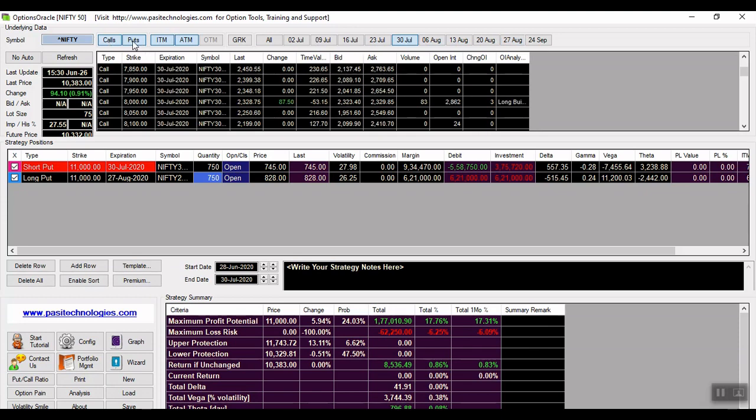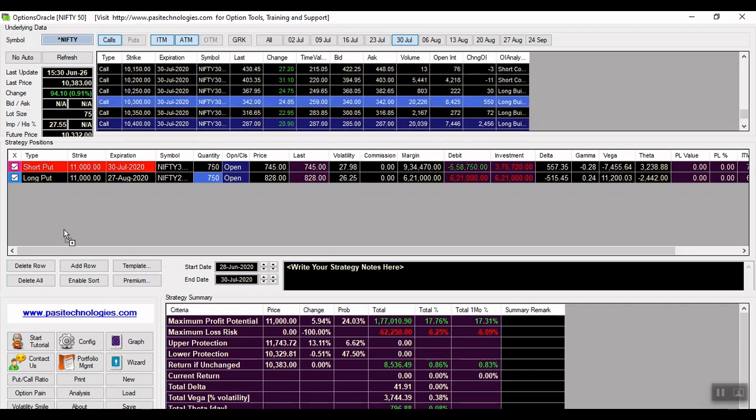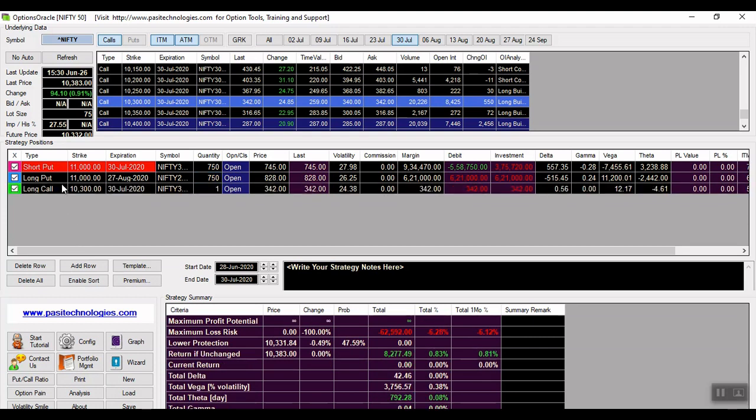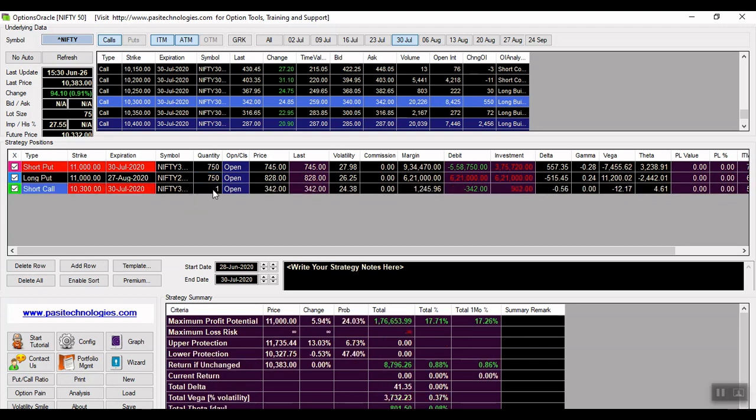call option, which is slightly at the money. I'll be choosing the 10,300 call option, and I'm going to short this. The quantity which I chose is 2 lots. So we have to sell 2 lots of the at the money call option for the current month, at the strike price of 10,300.